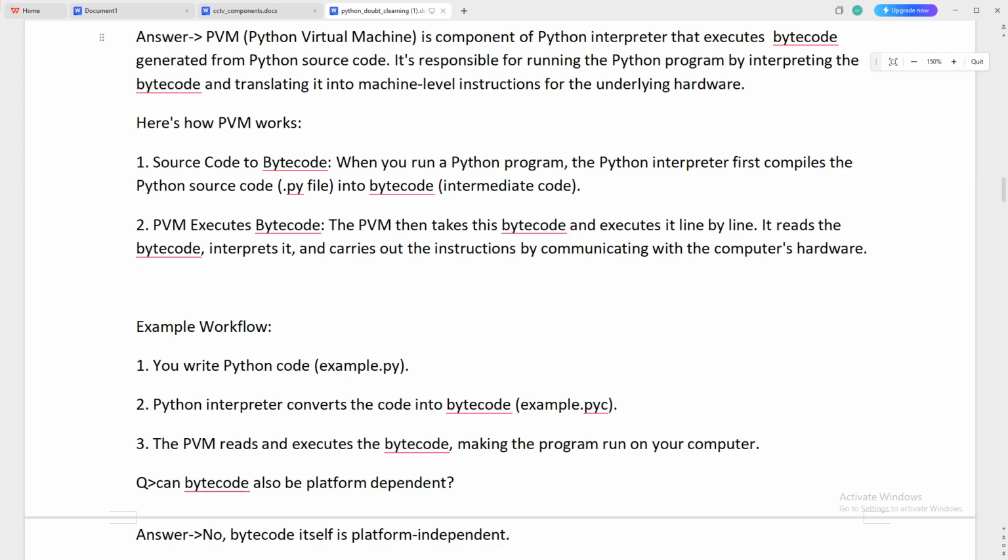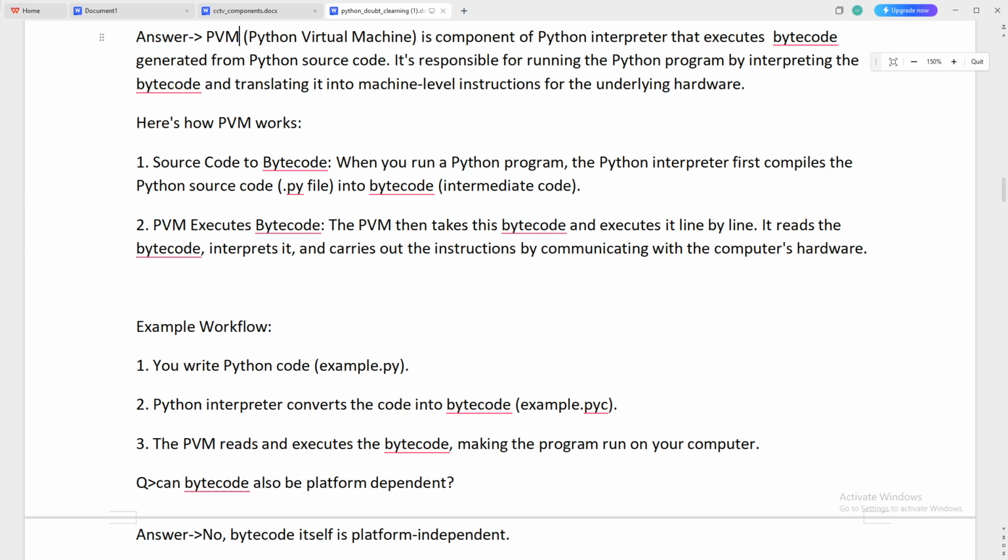Here is how the PVM works. Source code to bytecode: when you run a Python program, the Python interpreter first compiles the Python source code, the .py file, into bytecode, intermediate code. The PVM then takes this bytecode and executes it line by line. It reads the bytecode, interprets it, and carries out instructions by communicating with the computer hardware.